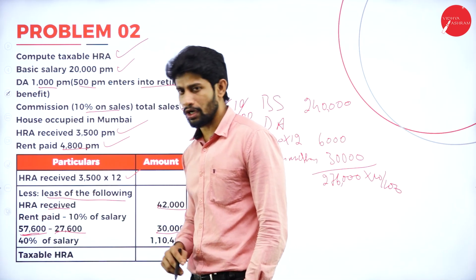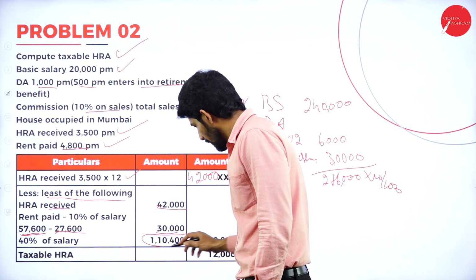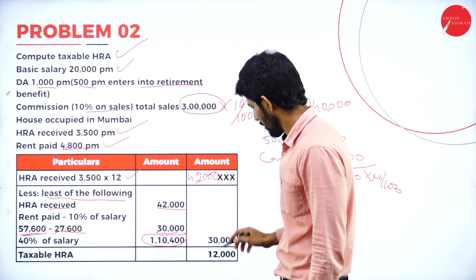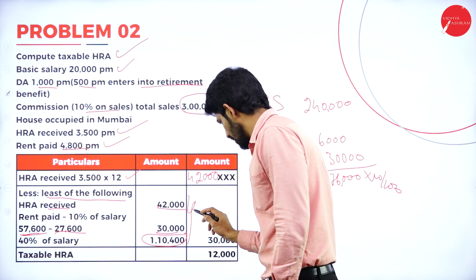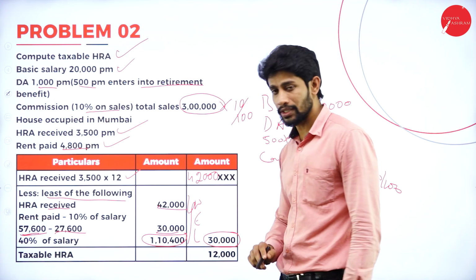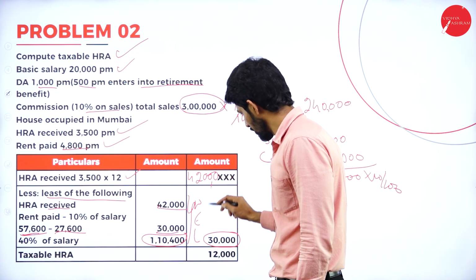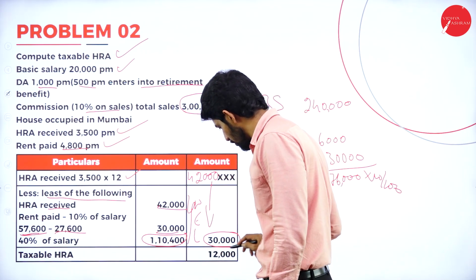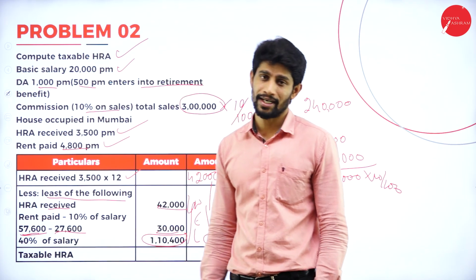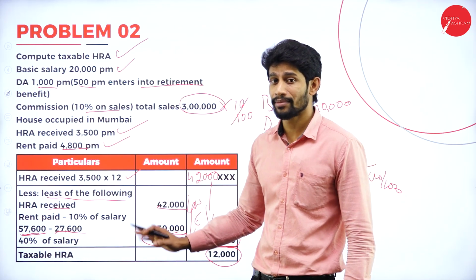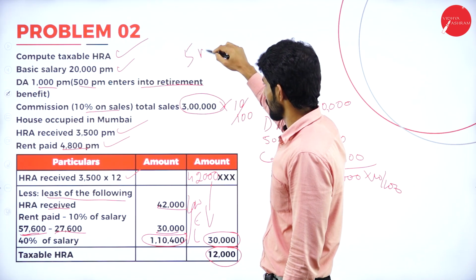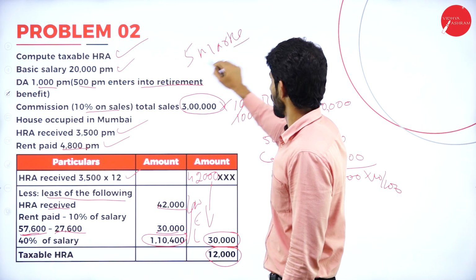Next, 40% of salary. How much will you get? 1,10,500. In these three, whichever is less. So 30,000 is the least amount. Deduct 30,000 from 42,000. You will get the balance of 12,000 rupees. This 12,000 is called taxable HRA. So this is how you are supposed to compute, and it is a compulsory question for the exam for 5 marks.